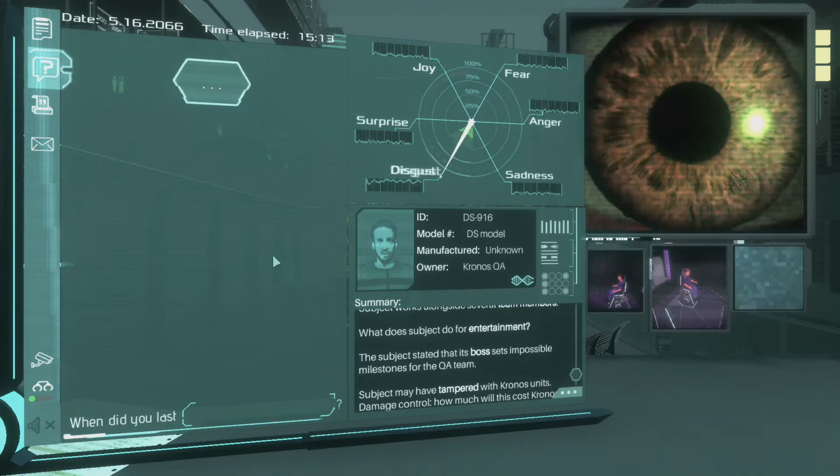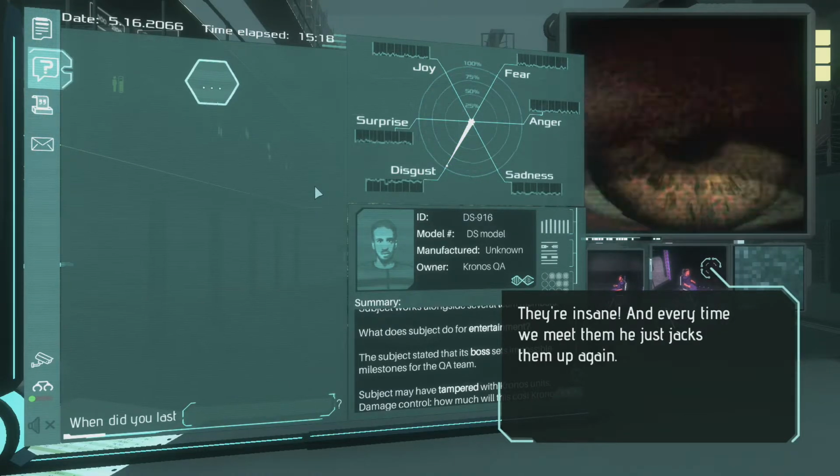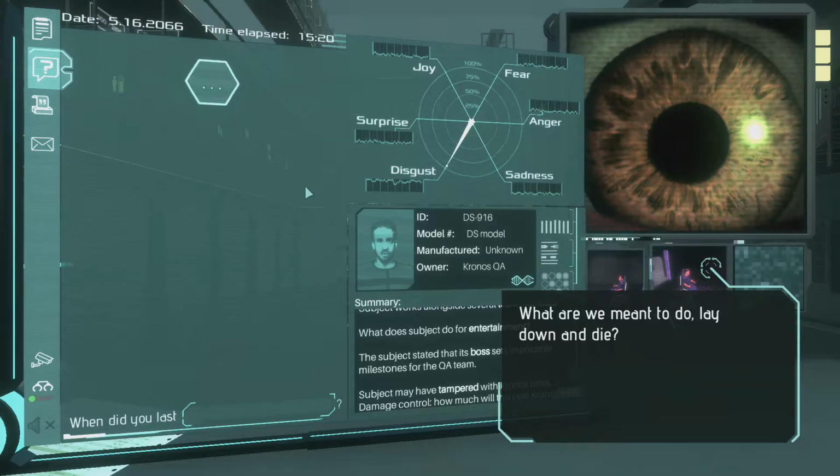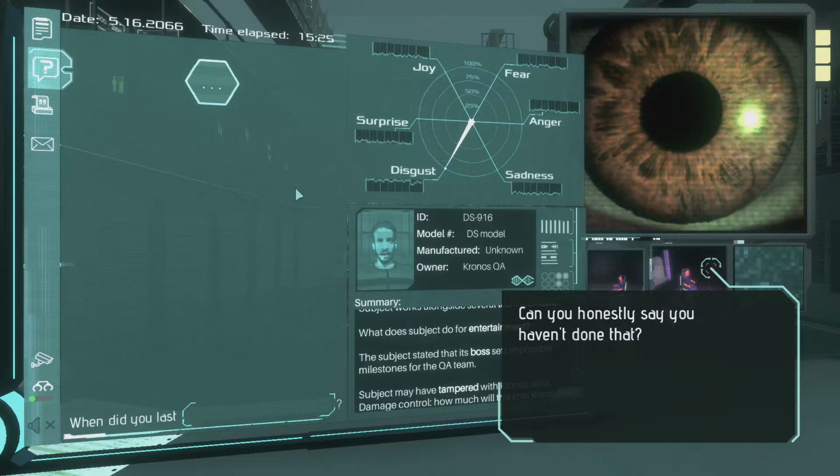Surely your boss wouldn't set impossible quotas. Ah, you clearly have no idea. They're insane, and every time we meet him, he just jacks them up again. What are we meant to do? Lay down and die? So what if we bent the rules now and again to save our own skins? Can you honestly say you haven't done that?